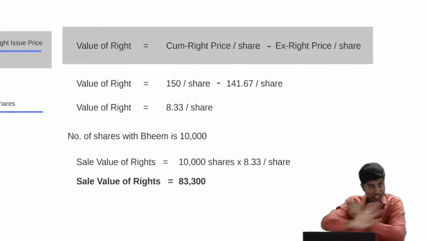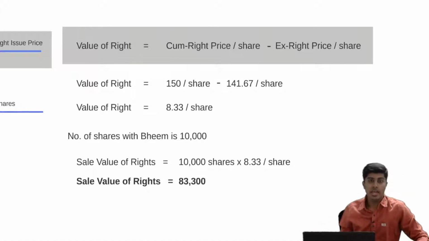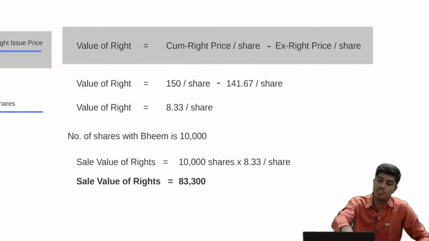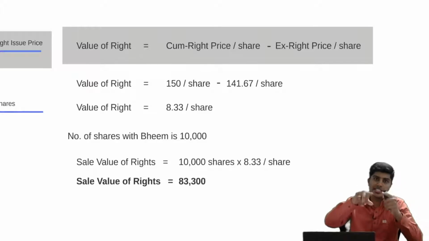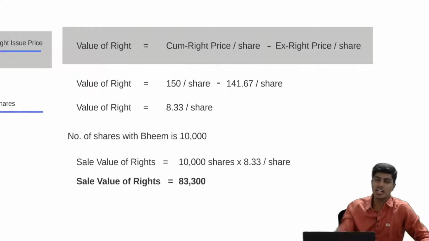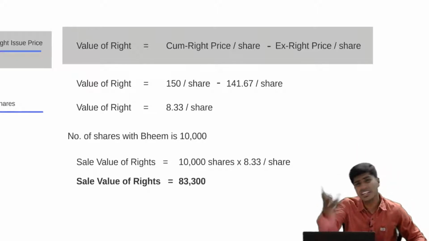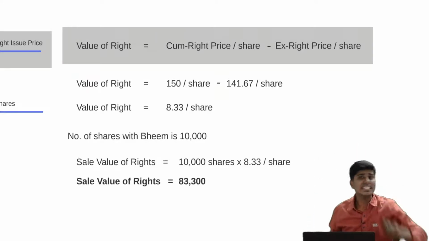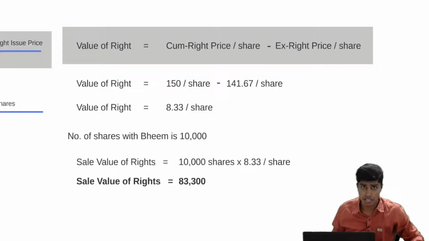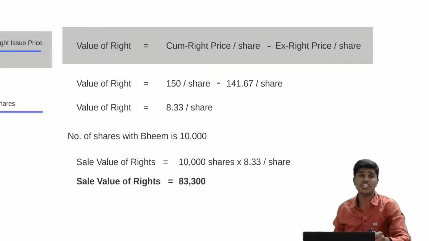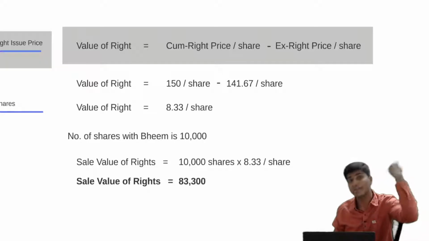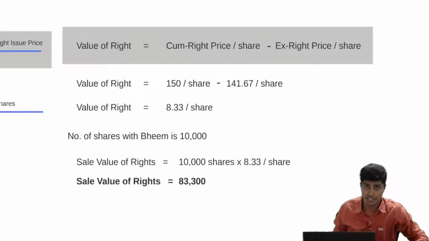He is not selling shares, he is selling rights. And the cost price of these is 0. Cost price is 0, selling price is 83,300. The entire 83,300 is profit. We would have done this in Accounting Standard 13, investment accounting, that the sale consideration received for sale of rights will be completely transferred to the P&L account, credit side. The entire consideration, there is no cost against it. I hope you got this point.